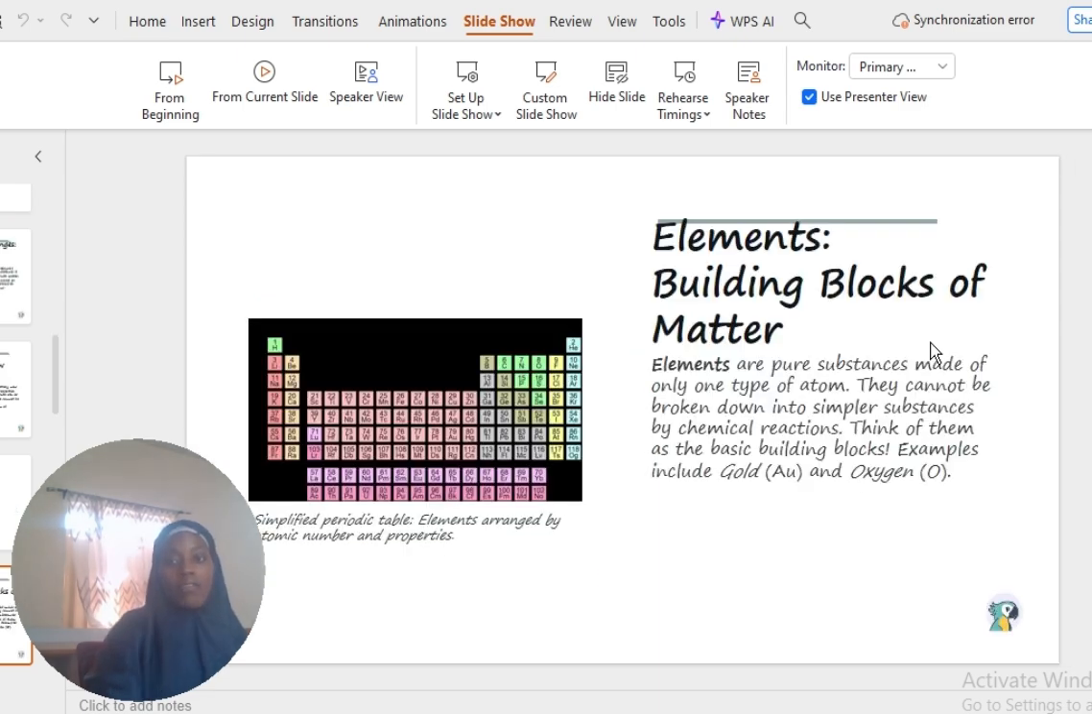Now, we have elements. What are elements? Elements are pure substances made up of only one type of atom, and they cannot be broken down into simpler substances by chemical reaction. Now, what are these elements we're talking about? We have hydrogen, helium, lithium, beryllium, boron, carbon, nitrogen, phosphorus, and so on and so forth. You have your gold and the rest.